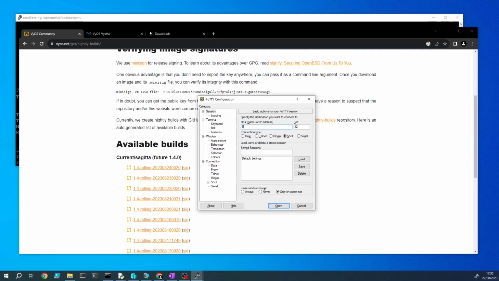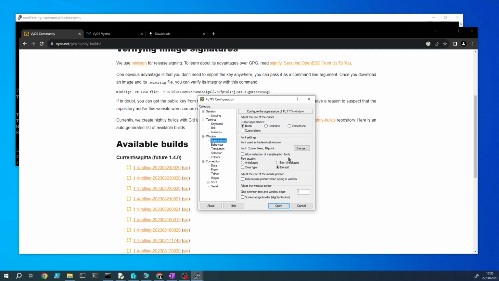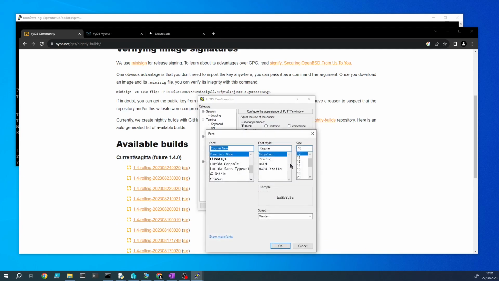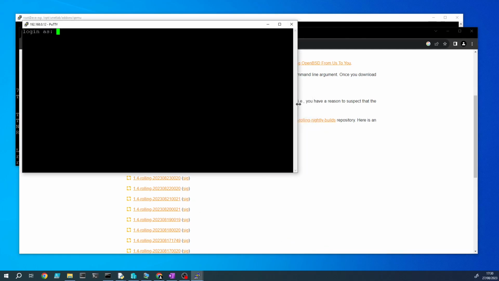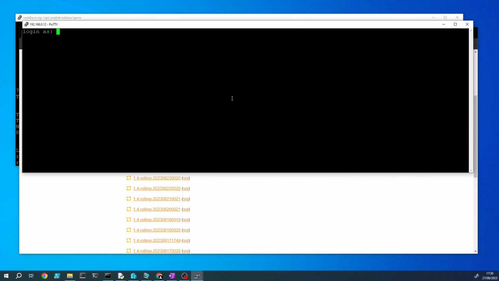Enter the IP address of your EVE-NG server. In my case, it's .12. I'm just going to change the font size so it's a little easier to read. Okay, log in as root, enter your password.